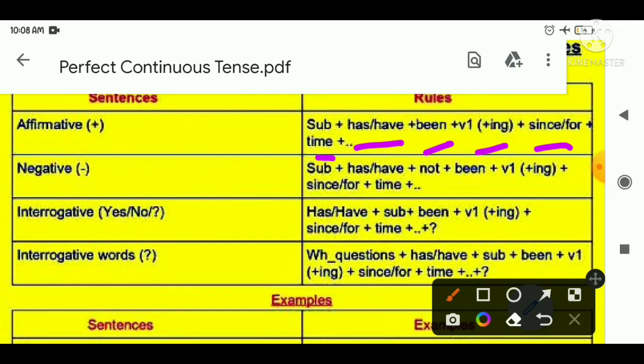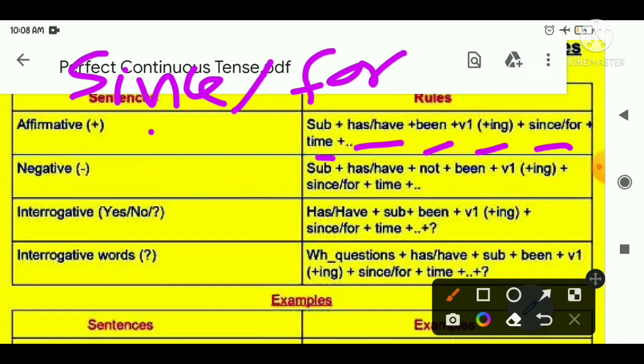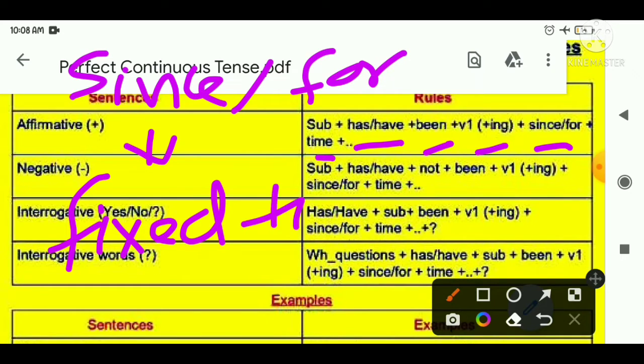So students, why are since and for used for the time? Since and for, these two are the words. Since is used for fixed timing, and for is used for unfixed time.